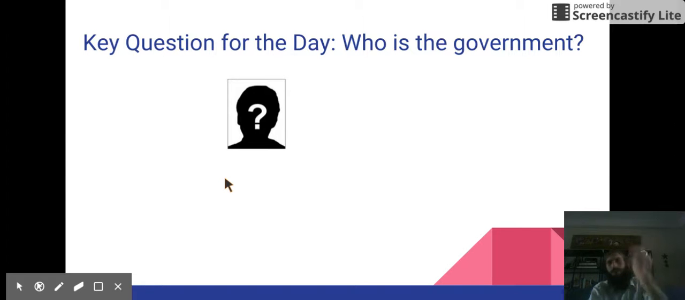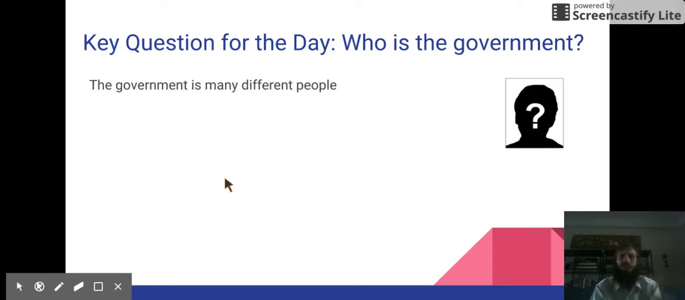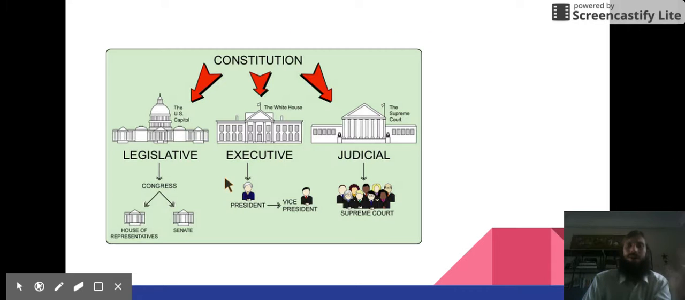Now, the key question for today is, who is the government? Who are these people that are protecting us, that are making laws, that are deciding what is illegal and what we're going to spend our tax money on? Who are these people? Well, the government is many different people. And to understand the different parts of the government, we need to look to the Constitution.